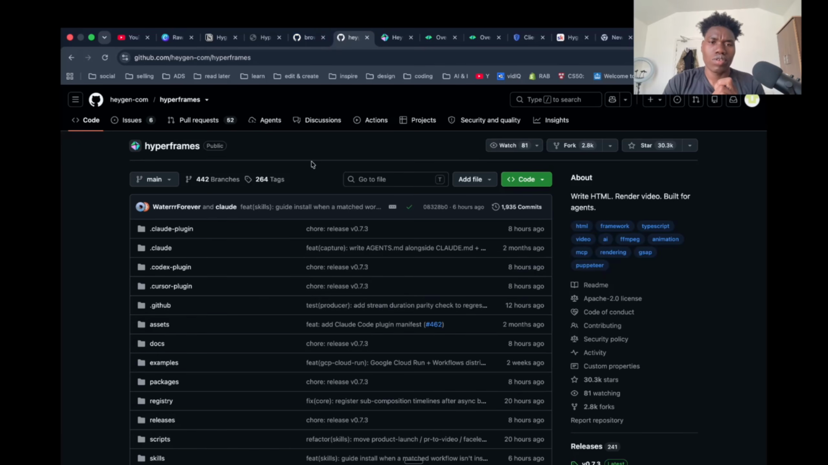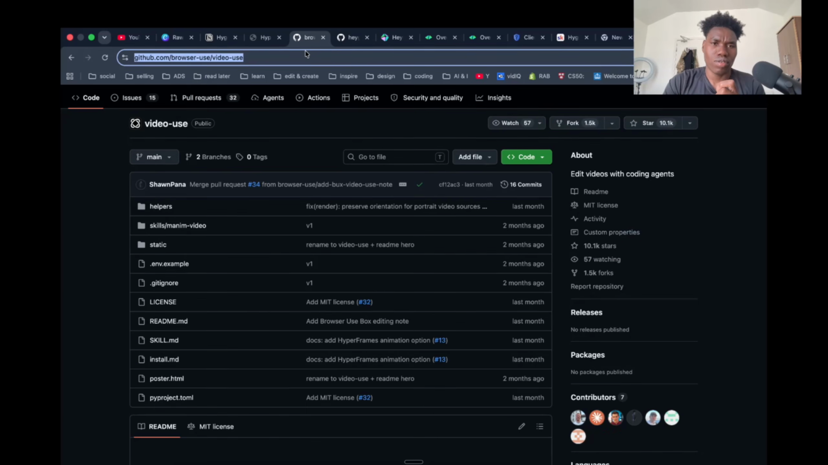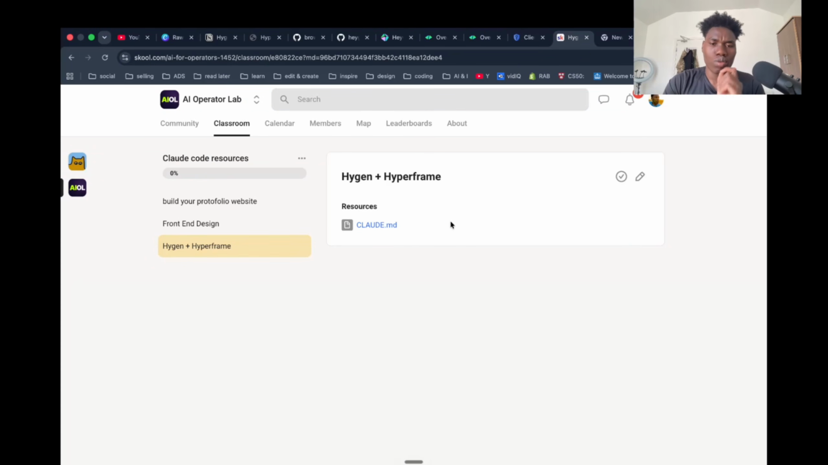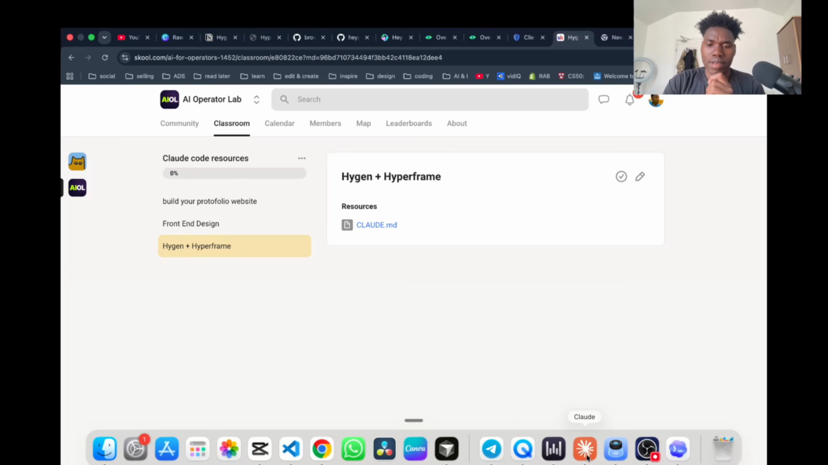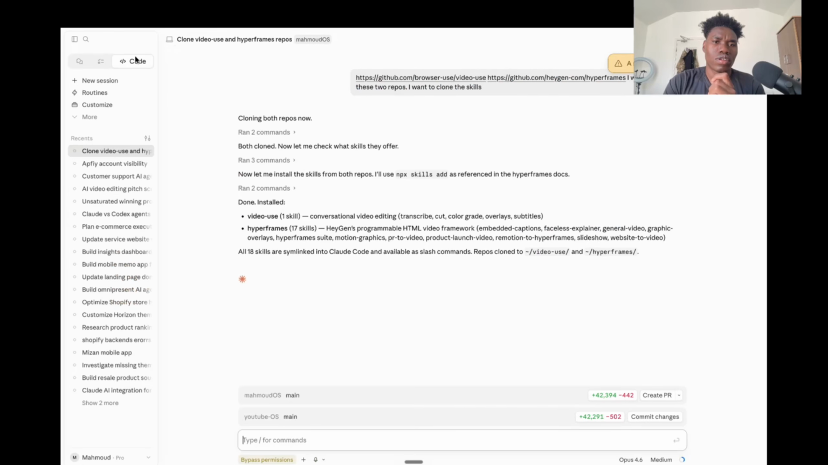In order to do that, you only need to copy this URL and this URL, or you can come to my school community again. You'll find this URL here. Copy them and come to your Claude session. Open that folder we have created at the beginning and ask Claude to clone these skills inside that repo.